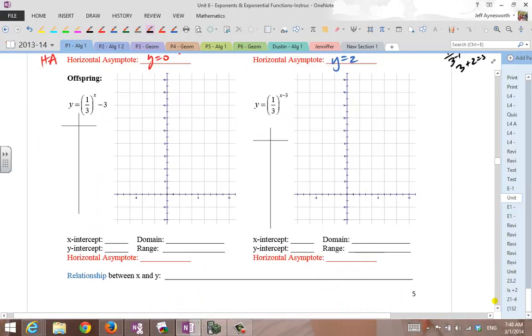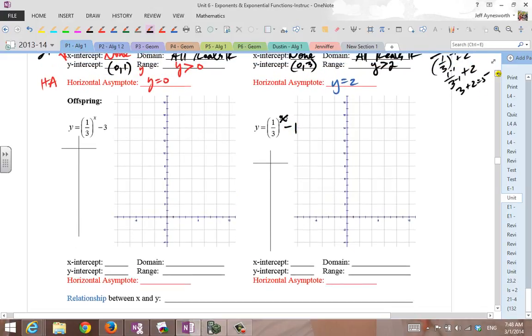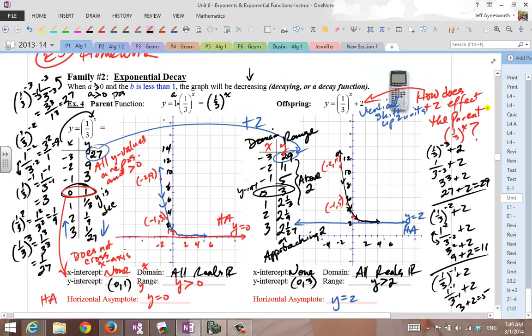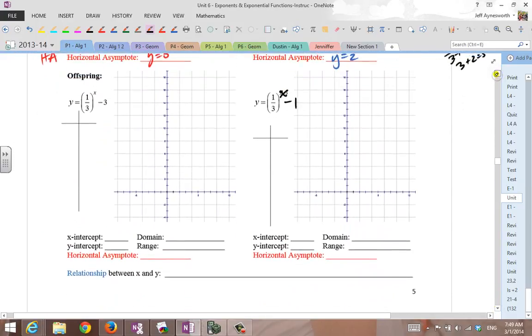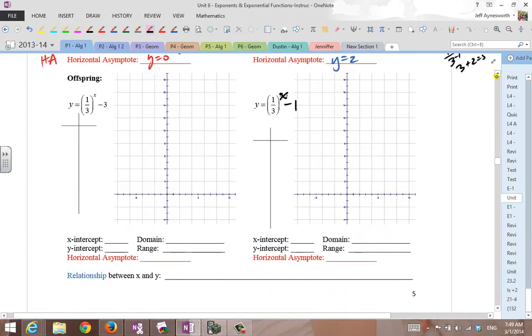Here, what kind of effect does this have? I'm going to change this function here, because that's a different type of translation. This is a -3, this is going to be a -1. How does it change when we subtract 3, and how does it change when you subtract 1?